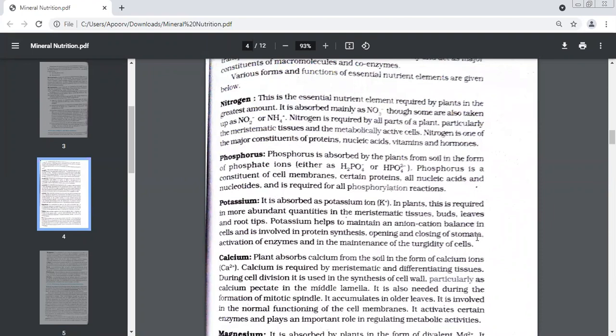Let's discuss a few questions from there. Just read the first 3 elements. We'll just discuss a few questions on them.